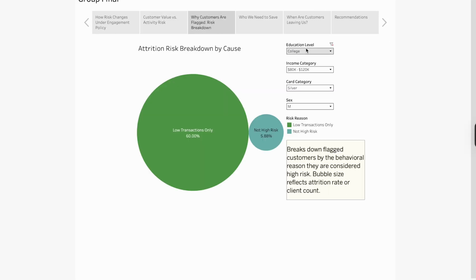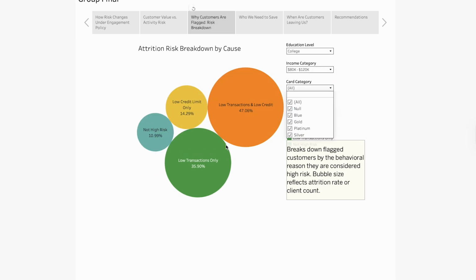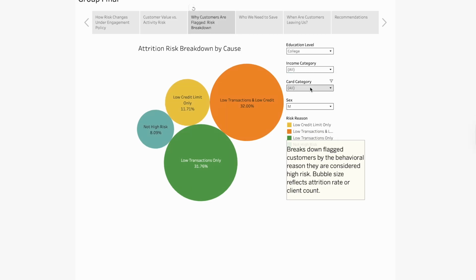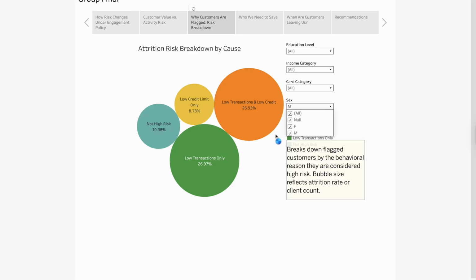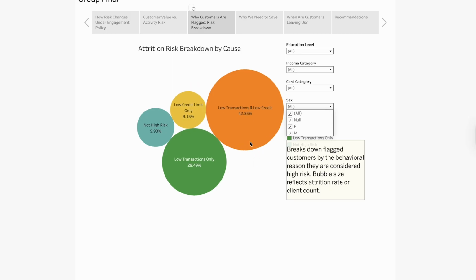Then there is attrition risk breakdown by cause. This graph is meant to show the different categories that impact attrition and how. We have education level, income category, card type, and sex as different points to identify risks. We will use these categories to pinpoint possible concerns with each individual variable to properly prepare for those possible risks associated with a customer.